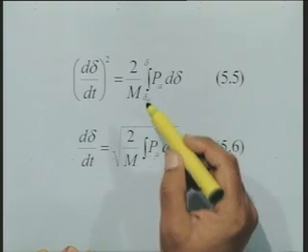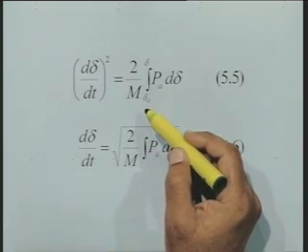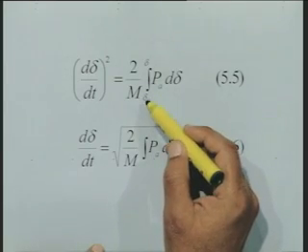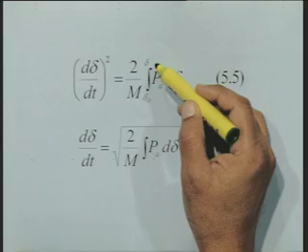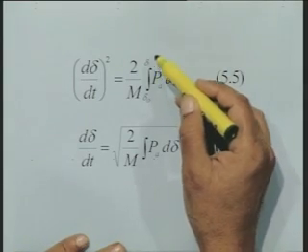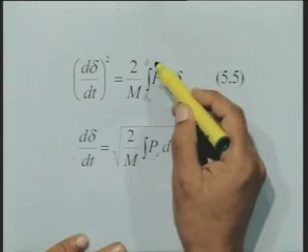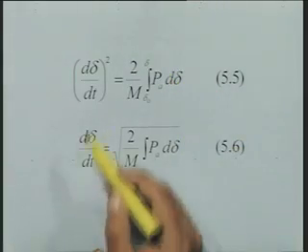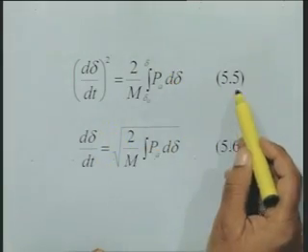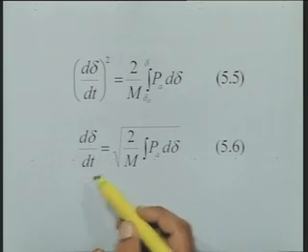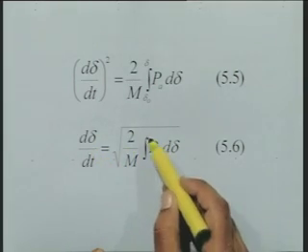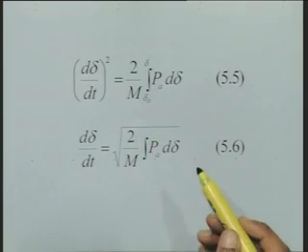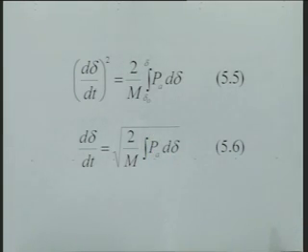This integration we are doing over a certain range of delta, that is, you start with the initial value delta equal to delta naught, and go to some value of delta. I am just putting it in general, from delta naught to delta, I am not specifying what should be the value of delta here. Now from this equation 5.5 we can write d delta by dt equal to square root of 2 by M integral Pa d delta. The limits are implied. Okay.